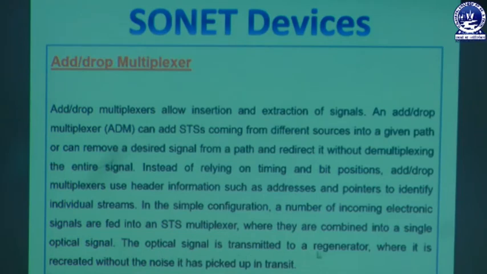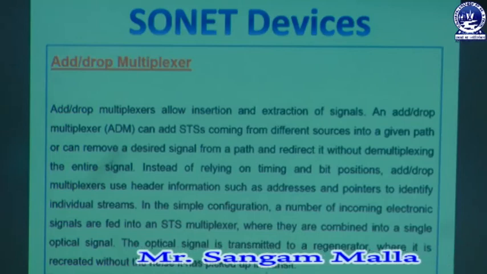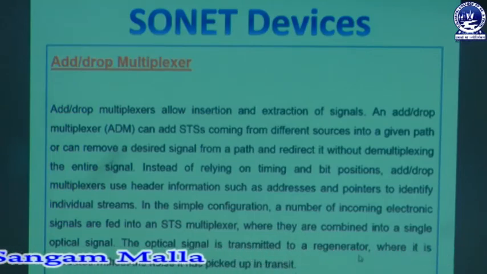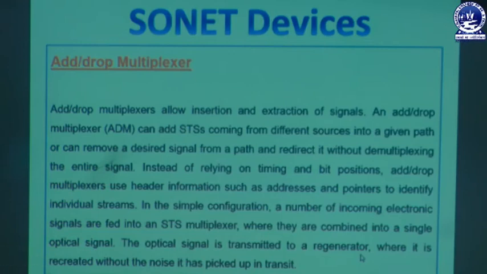So the optical signal is transmitted to a regenerator, where it is recreated without the noise it has picked up in transit. As we have discussed, the regenerator is a device that is used to increase the capability of a network, that is your SONET network. So here the optical signal is transmitted to the regenerator, which recreates the signal with extra energy, where the noise is decremented. That means the regenerator regenerates the signal with low noise, and it is sent to the transmit layer to transmit the data.